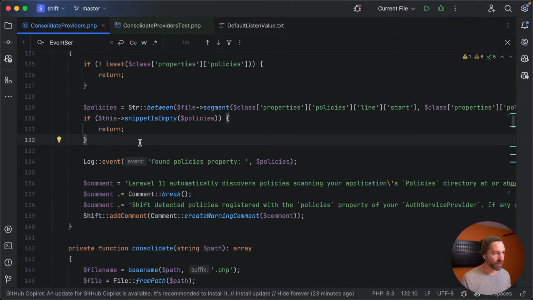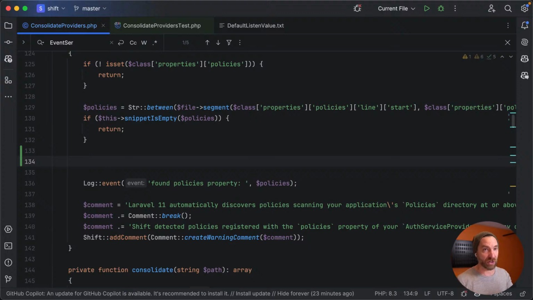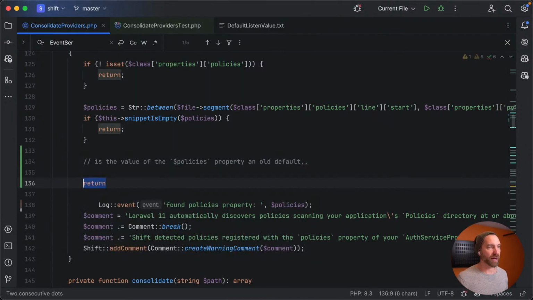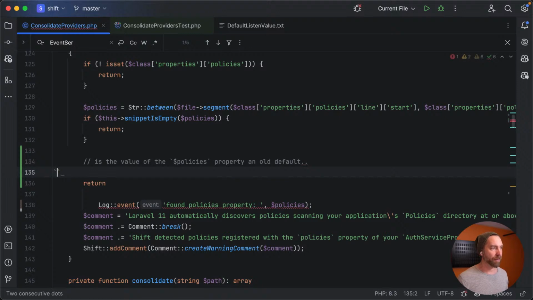So kind of what we want to do here, and I actually do this for the listeners, is something very similar where we basically say, is the value of the policies property an old default? If it's an old default, then I would basically want to return, right? So we could go ahead and kind of map this out.